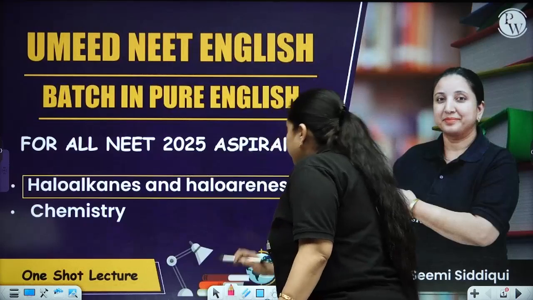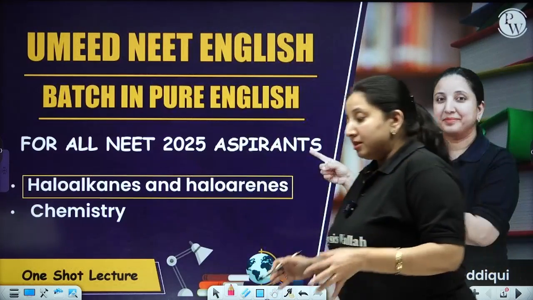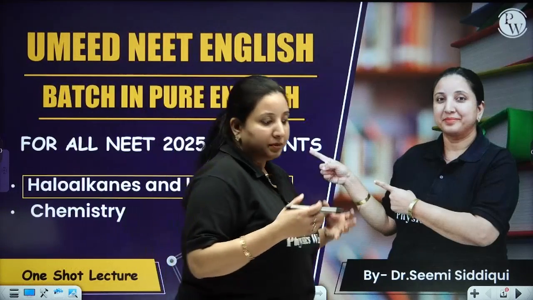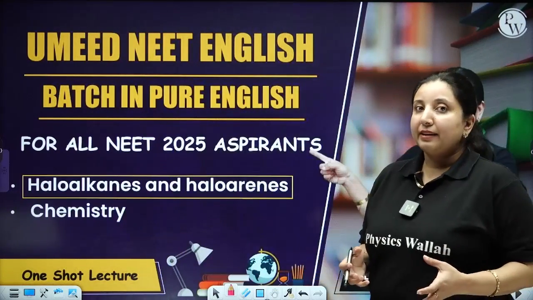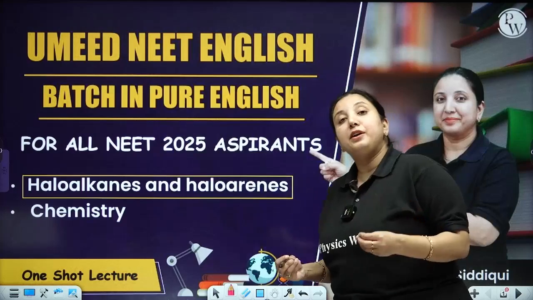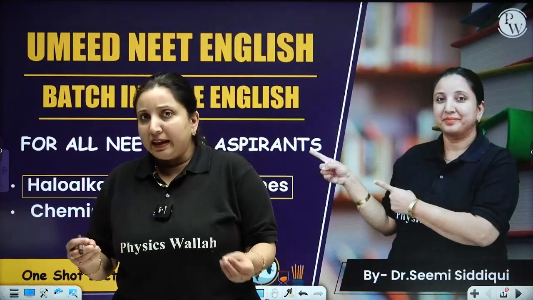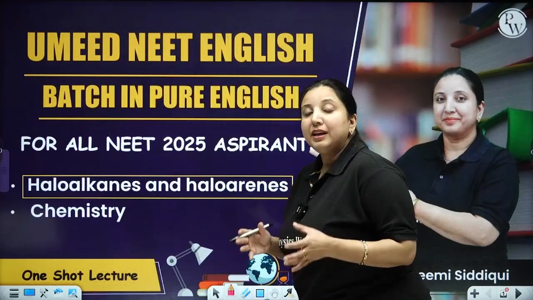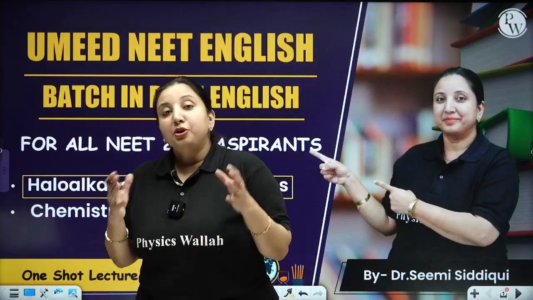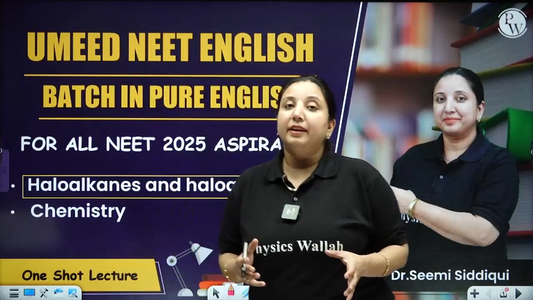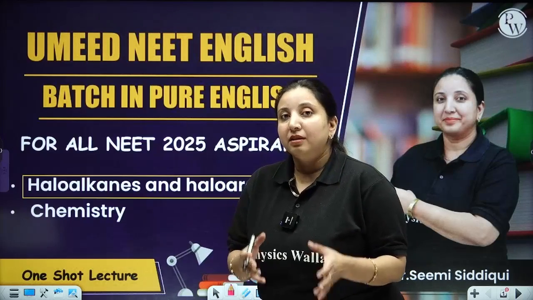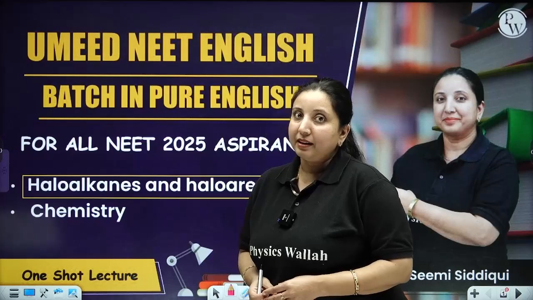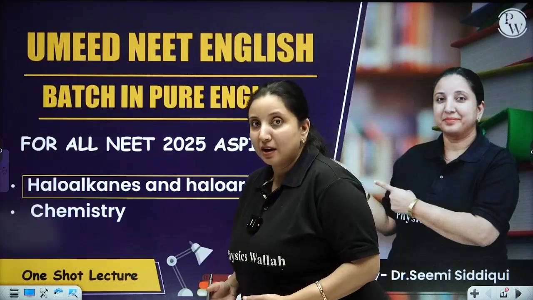Now, why is this particular topic so special? Because there are so many compounds belonging to this category, that is haloalkanes and haloarenes, and they are useful for our day-to-day life. Like if I talk about a few drugs, the quinine drug is used in malaria, chloramphenicol we use in dengue, and thyroxine. Thyroxine is what? In that we have a halogen, iodine, in the hormone secreted by your thyroid gland.